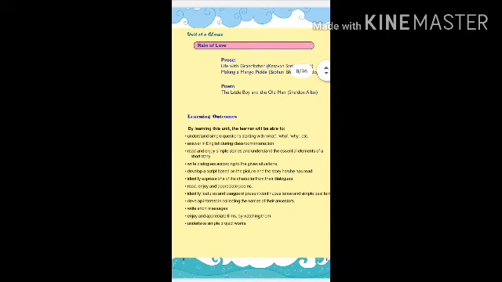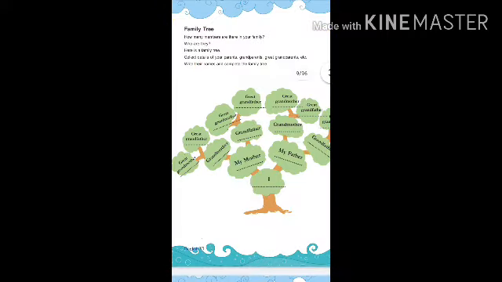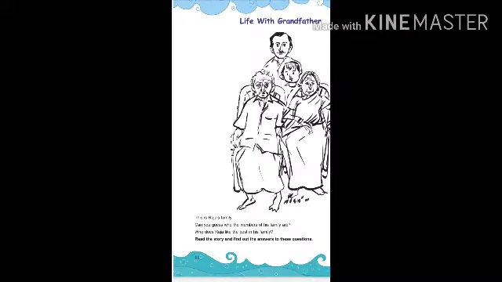Okay, here is that page. You can read this page and if you have any difficulty, try to find out the meaning of the difficult words. In the last class, you prepared the family tree also. Anyway, you can read it and find out the meanings. If you have any difficult words that you don't know the meaning of, try to find out the meanings also.